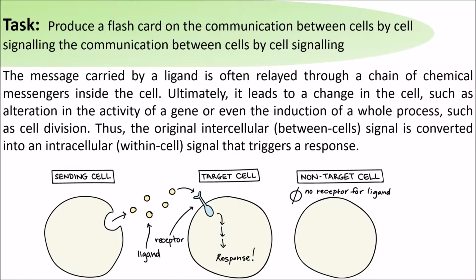The message carried by a ligand is often relayed through a chain of chemical messages inside of the cell. Ultimately, it leads to a change in the cell, such as an alteration in the activity of a gene or even the induction of a whole process such as cell division.